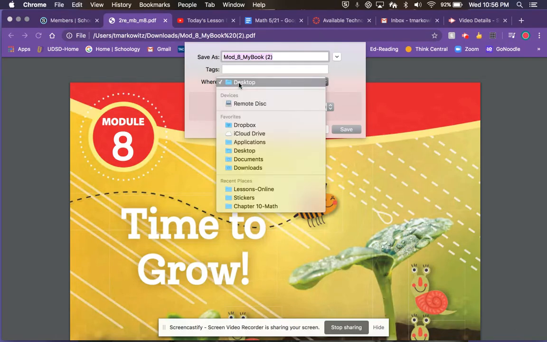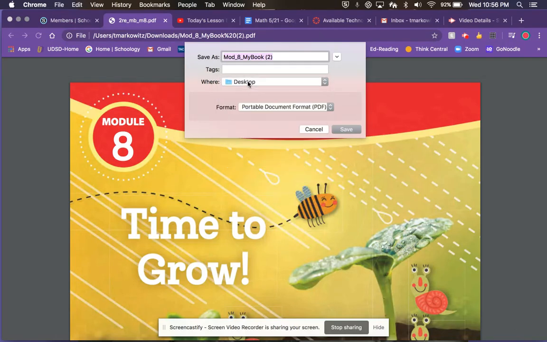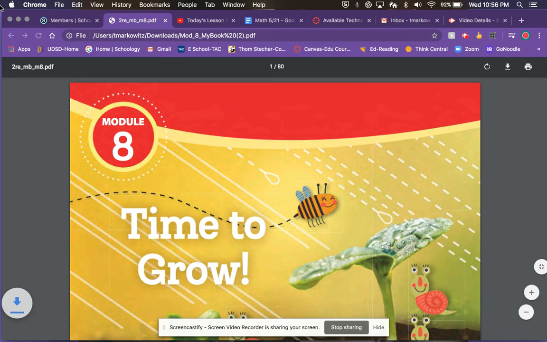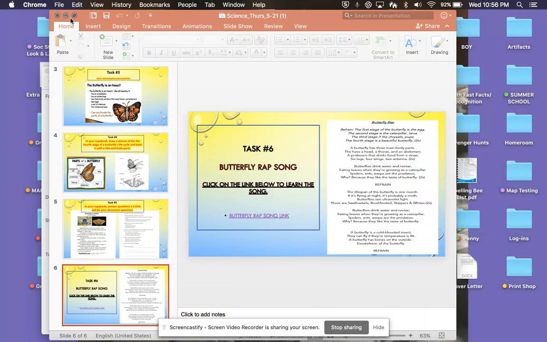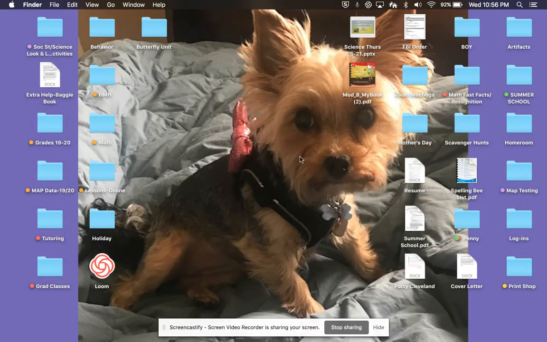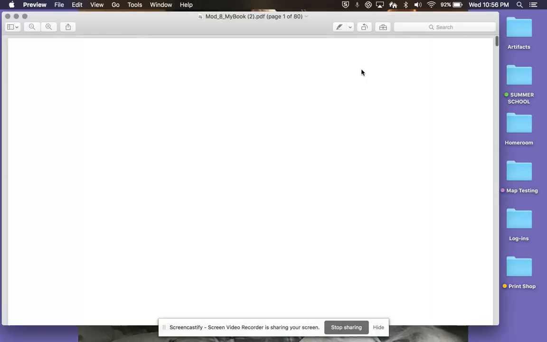Make sure it says desktop. There's going to be other options. Desktop means it'll be right on your background, and click save. And I'll show you. It's going to be on my desktop. Okay, here it is right here. So then next time you don't have to download it again, you'll just have it right on your screen.